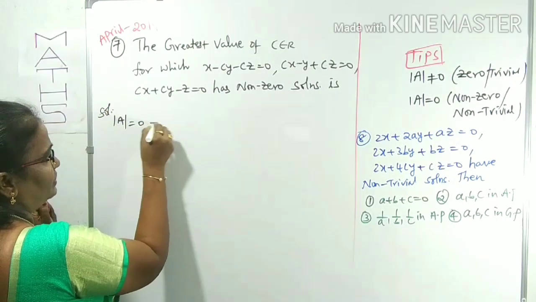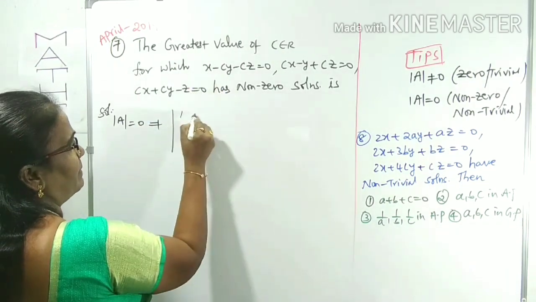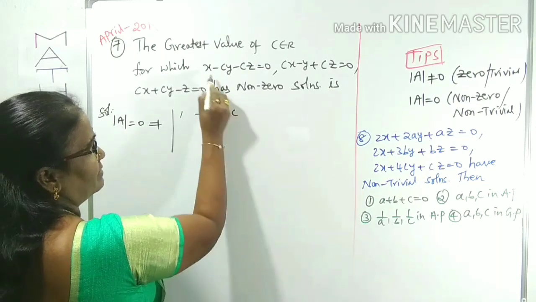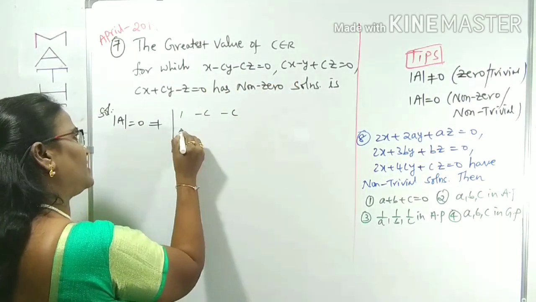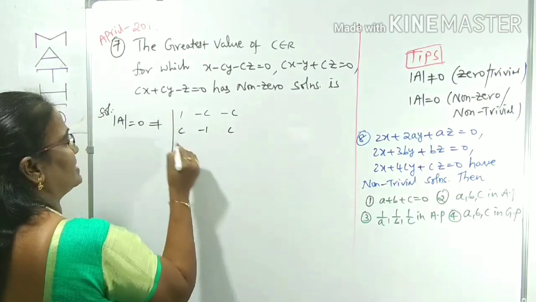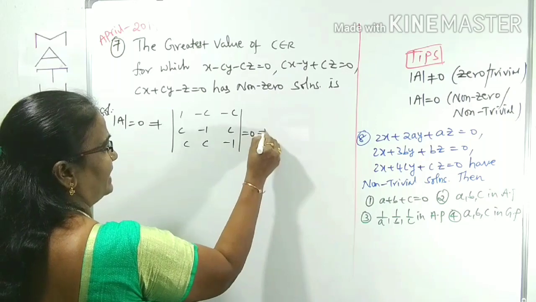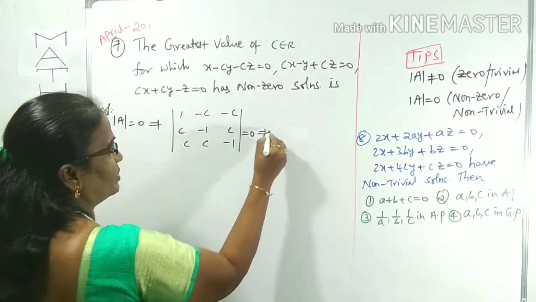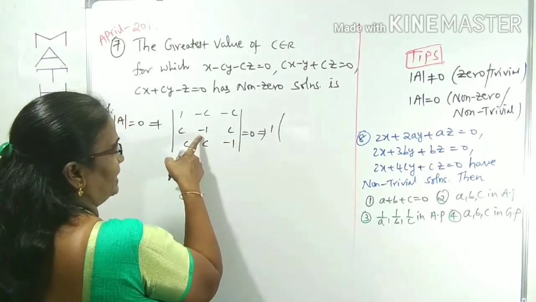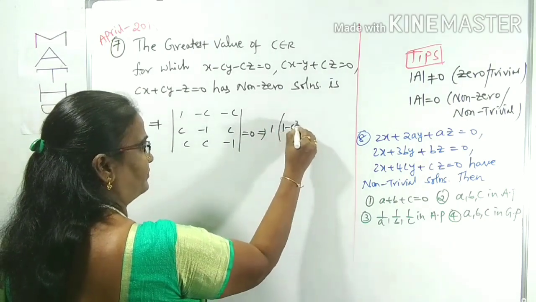Det A equals 0, so take the determinant of A with entries 1 minus C from the first equation, minus 1, C from the second equation, and C minus 1 from the third equation. After expansion, what happened? 1 into minus 1 is minus 1, with minus C square.